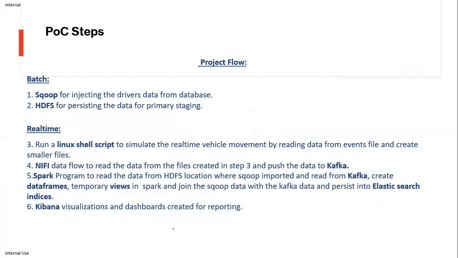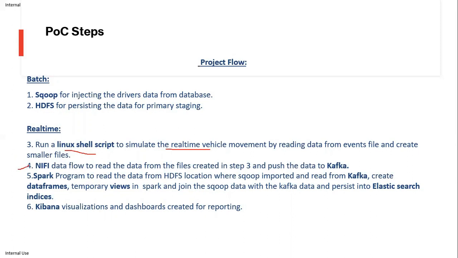Moving on to the POC steps, as I discussed in the previous slide: Sqoop for ingesting the driver's data from the database, and HDFS for persisting this data for primary staging of the driver details. I ran a Linux shell script to simulate the real-time vehicle movement by reading data from event files and creating smaller files.